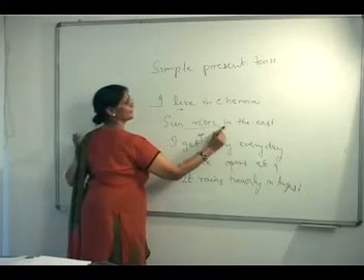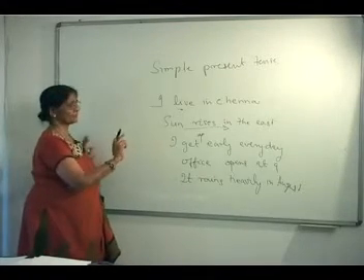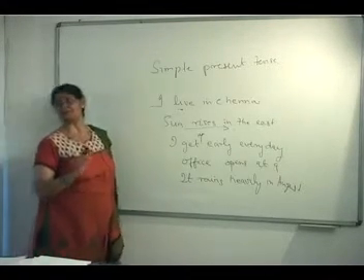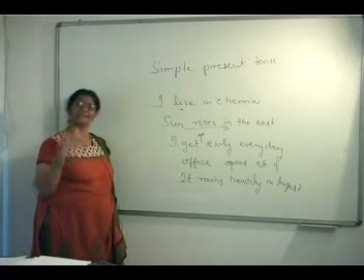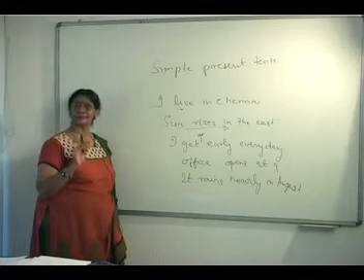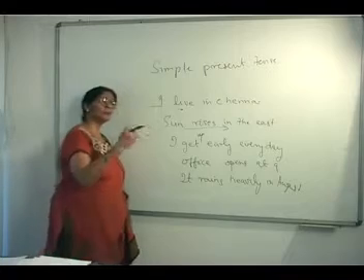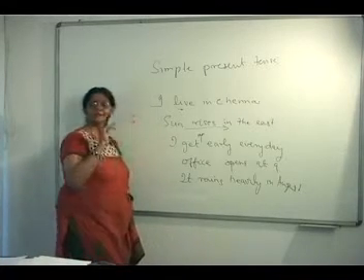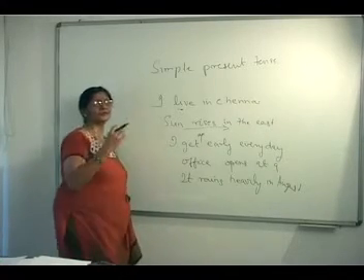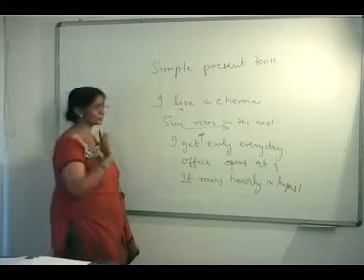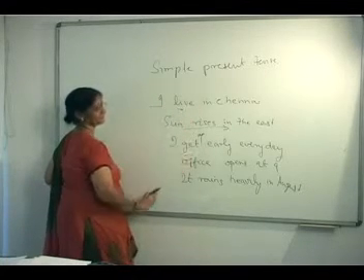Another thing is sun rises in the east. These are general truths. Sun is rising in the east is wrong. Sun will rise in the east, that's also wrong. Sun rises in the east because it always rises in the east. It's a general truth. River flows towards the sea. And moon revolves around the earth. Earth goes round the sun. There are no other opinions about these facts. So to express general truths also, you use the simple present tense.